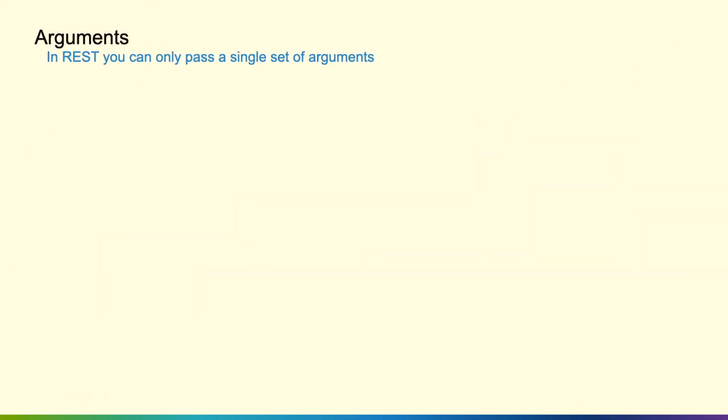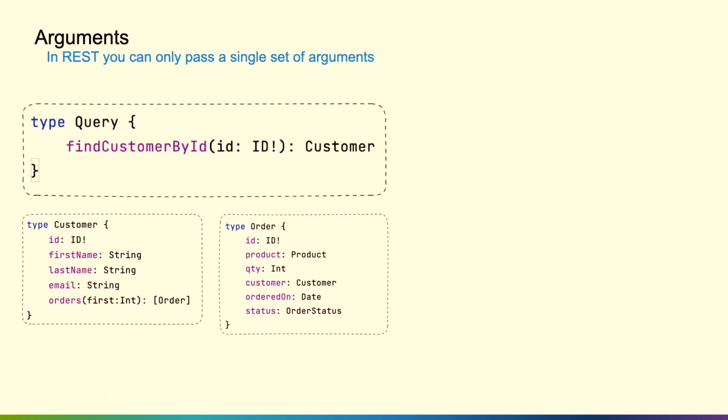So in REST, you can only pass a certain set of arguments, right? Or a certain set of parameters. You can use request parameters. You can use other things as part of the request URL, the path. But in GraphQL, we take these arguments, and then we can start to build out the graph. So I have this customer. That customer is going to have a field on there called orders, and that order has other things like product information.